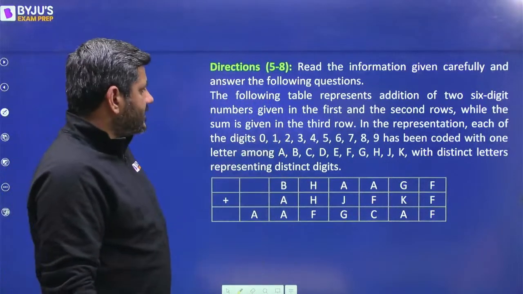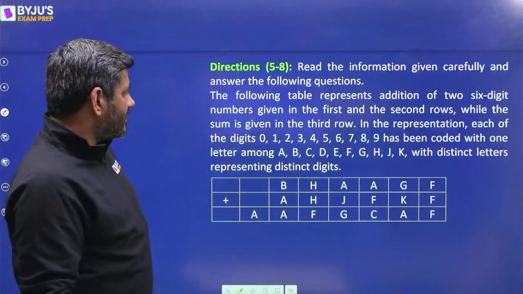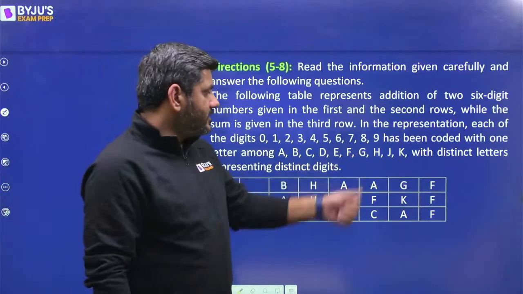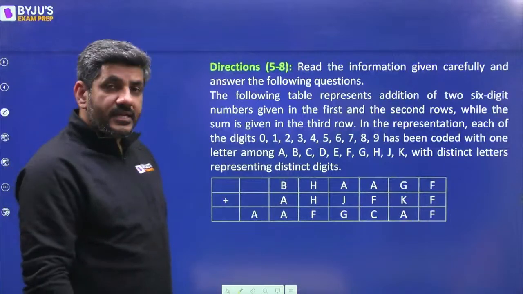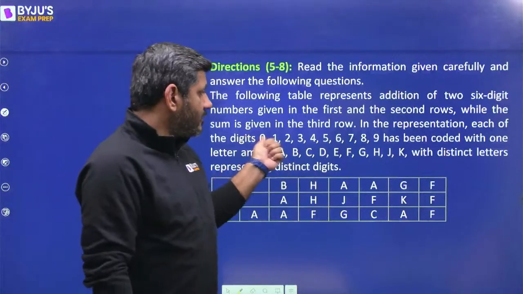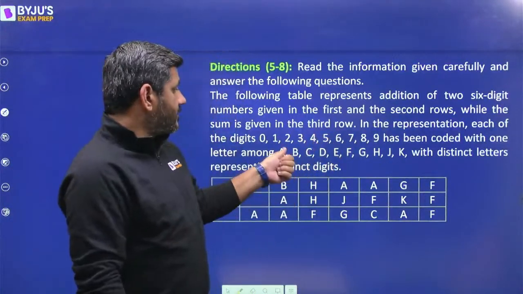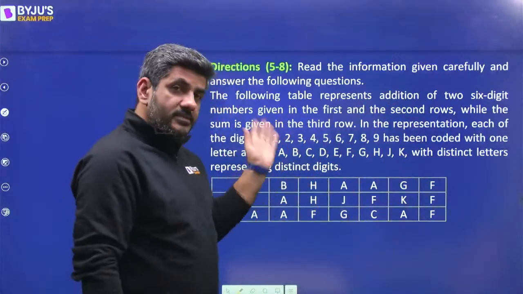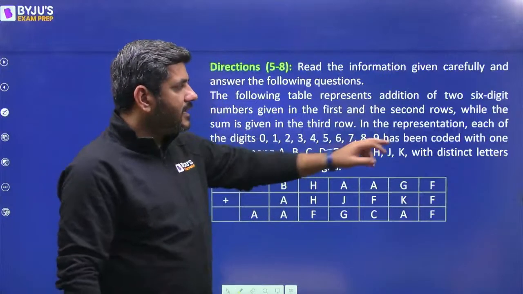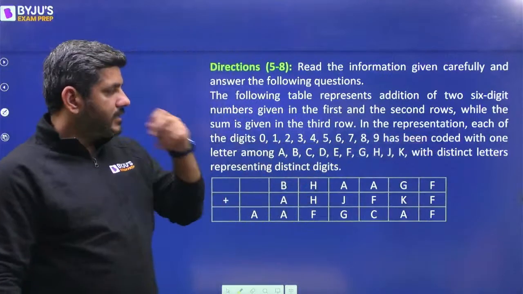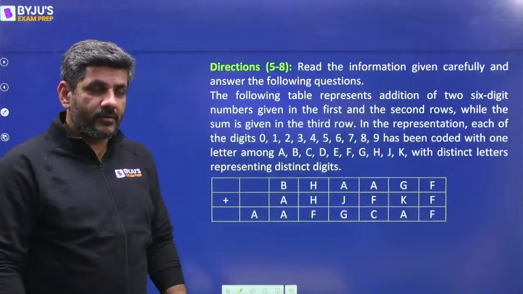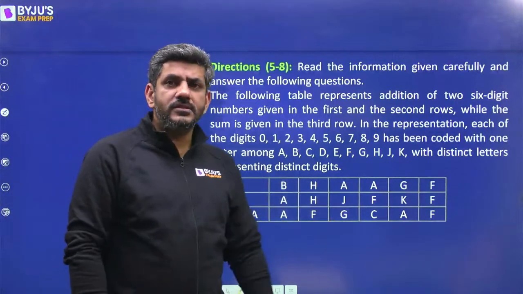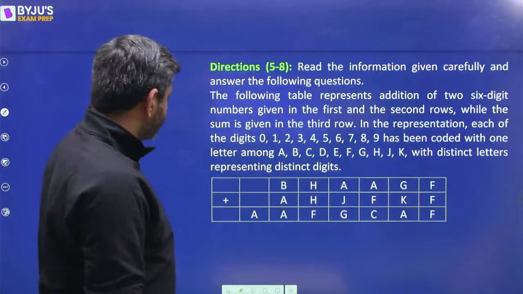In the representation, each of the digits 0 to 9 has been coded with one letter among A to K, with distinct letters representing distinct digits. So A would represent one of these digits, B will represent one of the other digits, I mean apart from that of A. C would represent one of the other digits. So they are represented by distinct letters and distinct digits. Okay, we have to figure out which digit is what. That's all that we have to do.